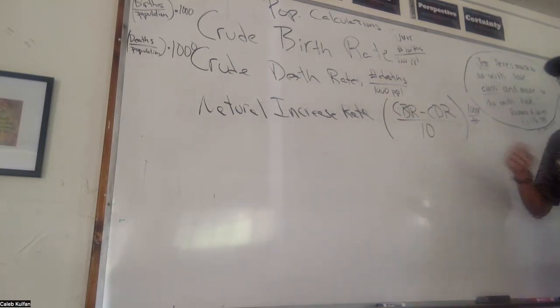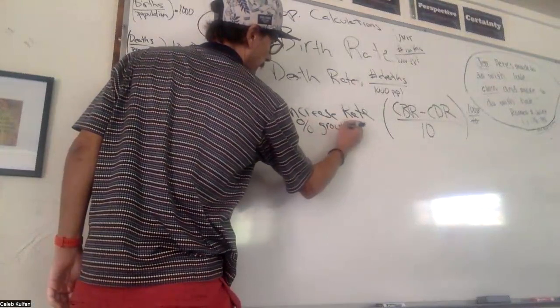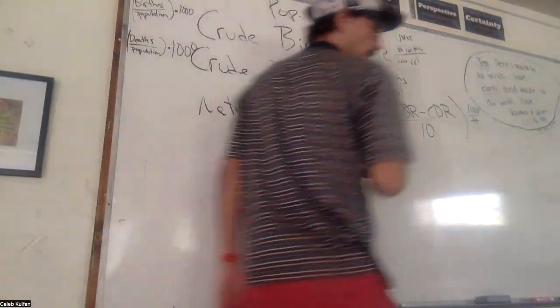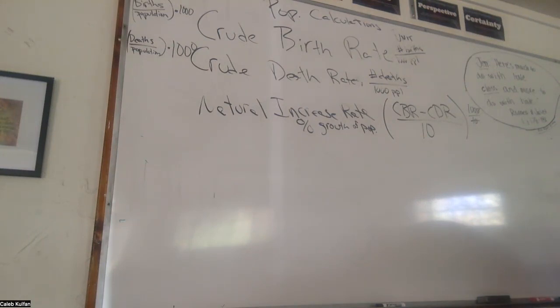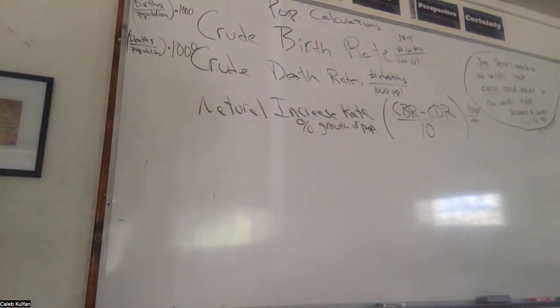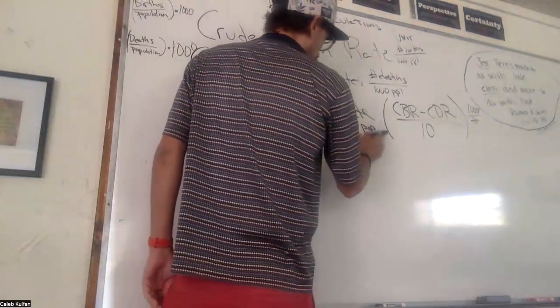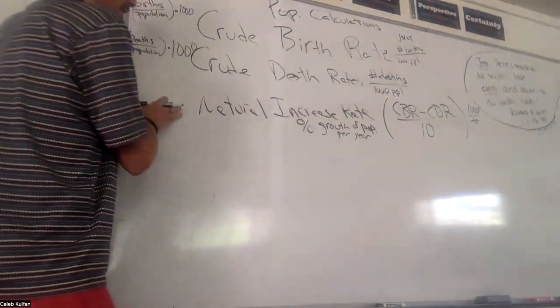So that's our natural increase rate, which is a percentage. Percent growth of the population. Okay, questions so far? I'm going to double check my notes. I studied ecology and natural history, and they're like, now talk about population dynamics. All right, fine. It's related, but migration ignored. I already said that. The rate of human growth expressed as a percent change per year. We could add per year. So there's our NIR, natural increase rate.